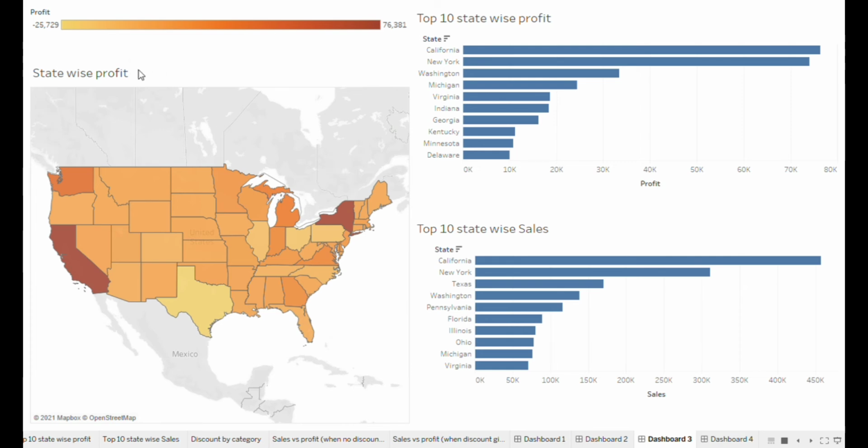Our next chart is state-wise profit. From this chart we can see that the darker regions are making more profits. For example, in this chart, California and New York are making the most profits. From the next charts, that is top 10 state-wise profit and top 10 state-wise sales, we can see that California and New York are at the top and they are making more profit and sales.